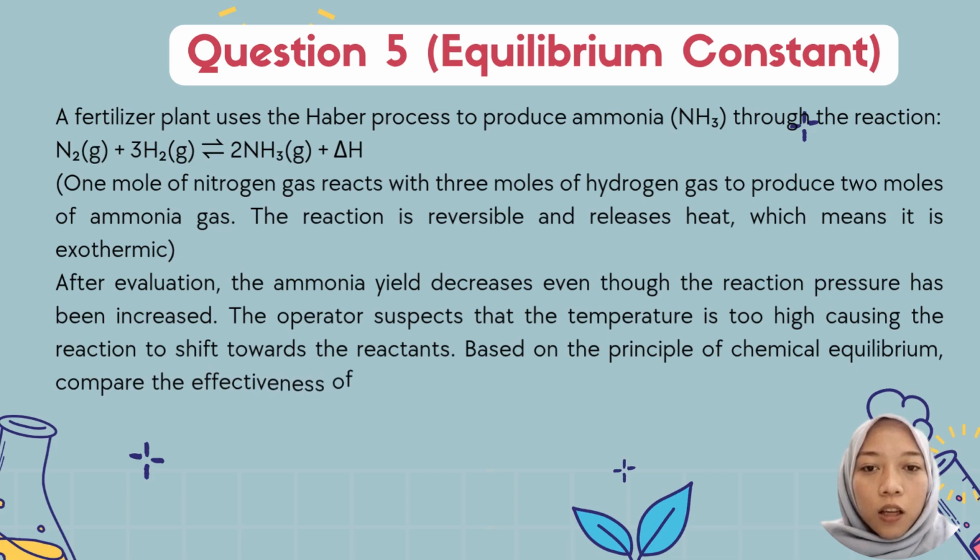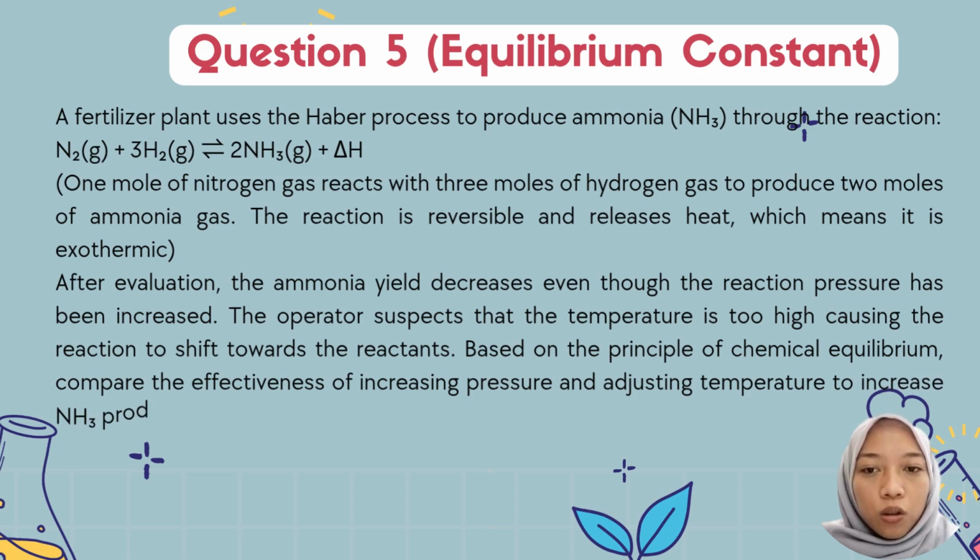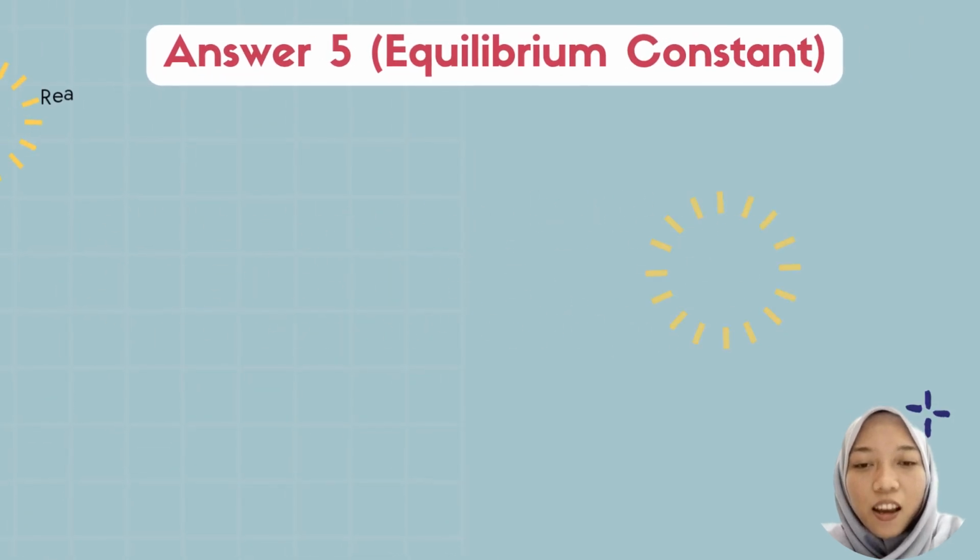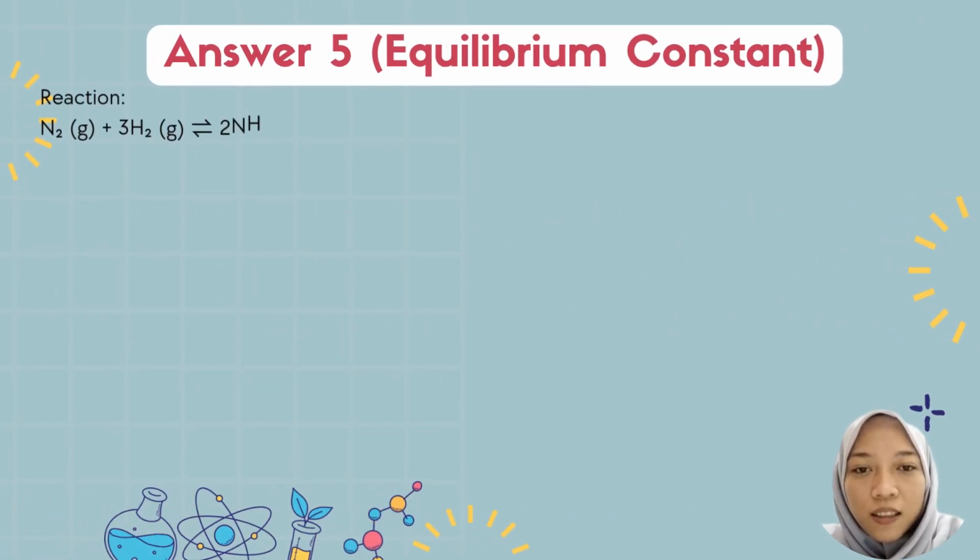The operator suspects that the temperature is too high, causing the reaction to shift towards the reactants. Based on the principle of chemical equilibrium, compare the effectiveness of increasing pressure and adjusting temperature to enhance production.